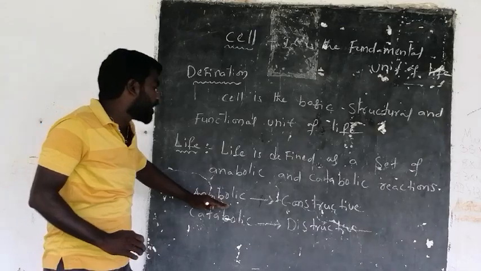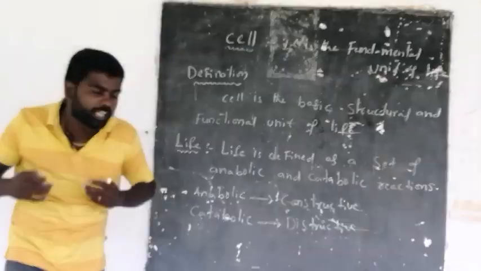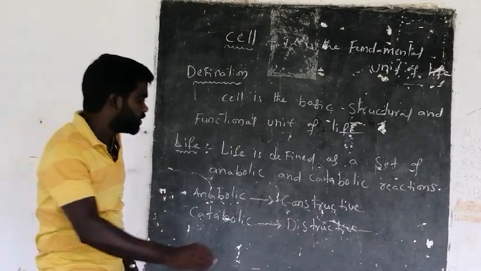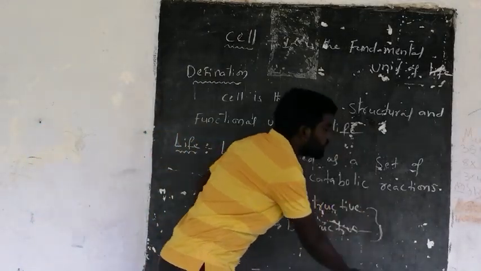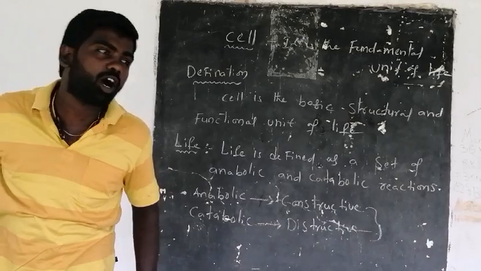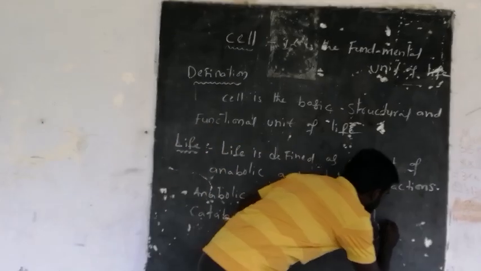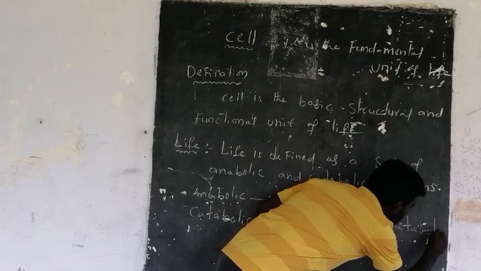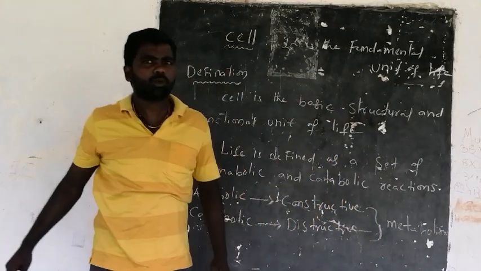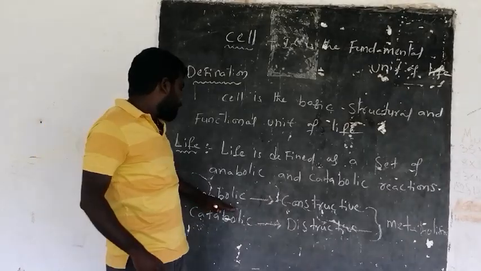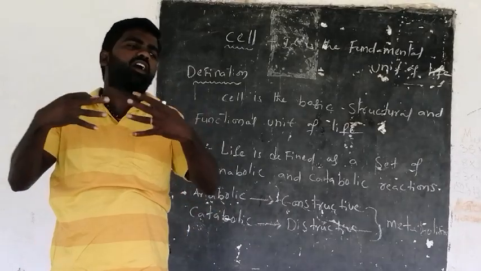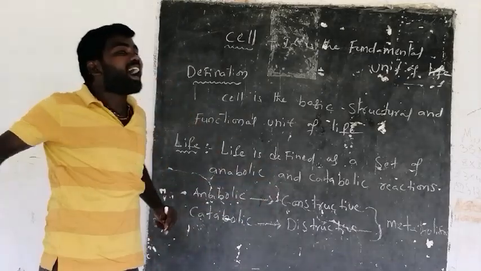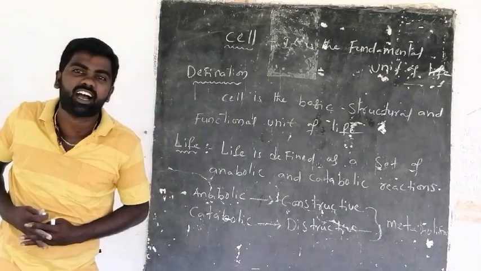Means these two kinds of reactions occur in our body. Anabolic reactions plus catabolic reactions, and both of these reactions together are nothing but metabolism in our body. That is called metabolic reactions, or metabolism. What is metabolism? Anabolic and catabolic reactions together are called metabolism. And this metabolism occurs in each and every living organism.